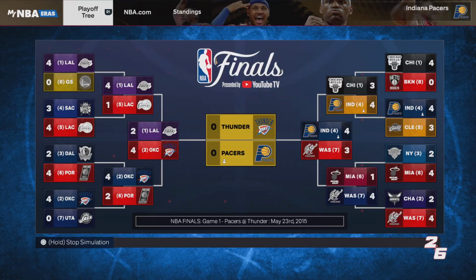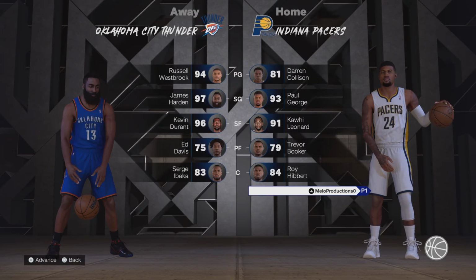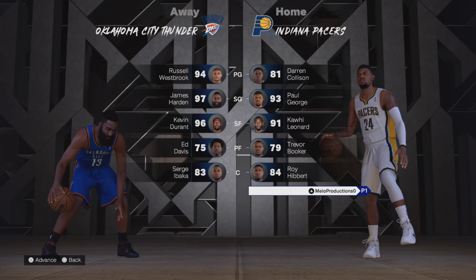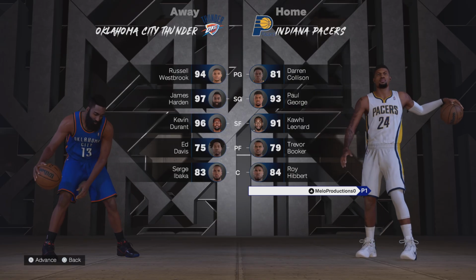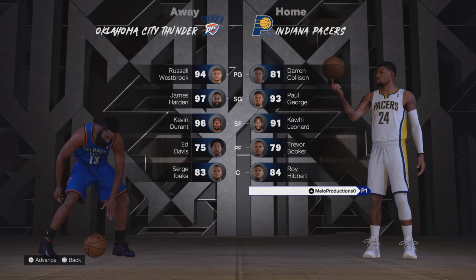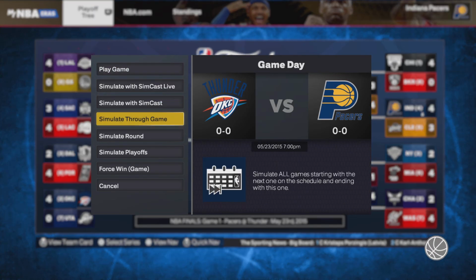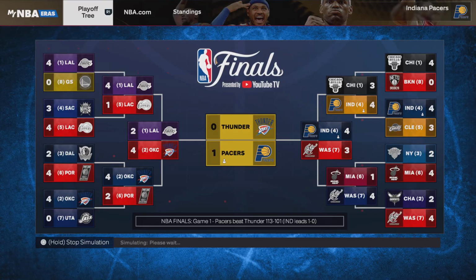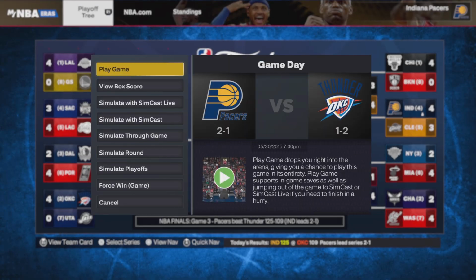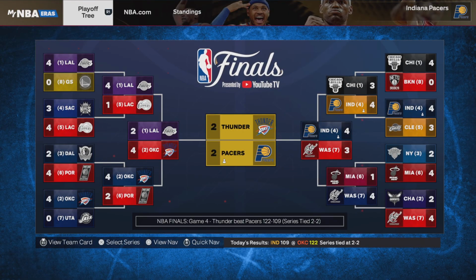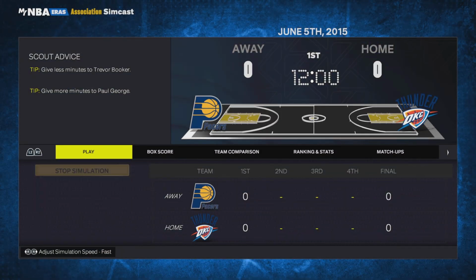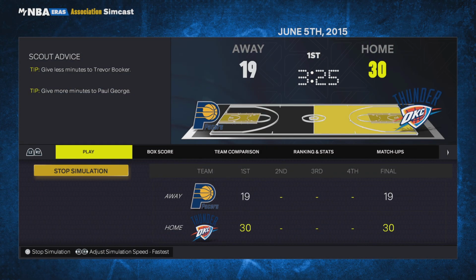We are going to the finals versus the OKC Thunder with their big three of Russell Westbrook, James Harden, and Kevin Durant, with Ed Davis, who we didn't re-sign, and Serge Ibaka. First game is probably going to get to... Oh, Pacers got it. Second game, Thunder. Third game, Pacers. Fourth game, Thunder. Fifth game, Pacers. Jumping in for game 6 of the series. They're at home. They're probably going to win this because they got a lead already coming into it.